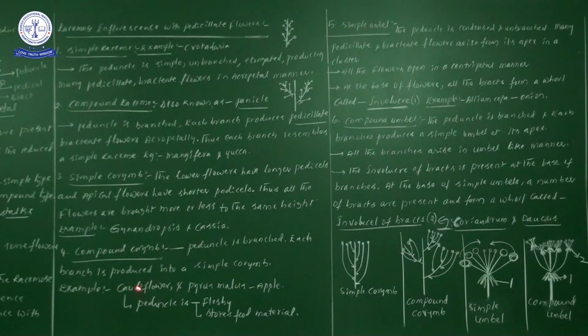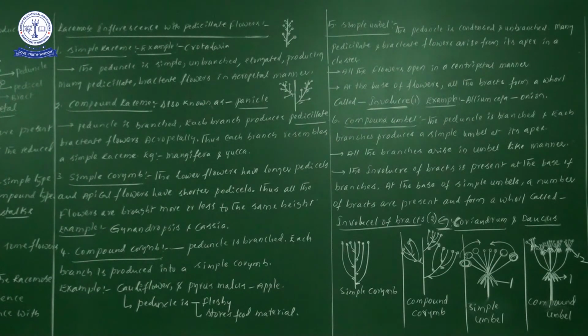Now cauliflower information. In cauliflower, a fleshy peduncle is present. Next one, this particular peduncle stores food materials. These two points are important from the NEET examination point of view. Cauliflower, peduncle is fleshy and stores food materials. And apple scientific name is Pyrus malus.